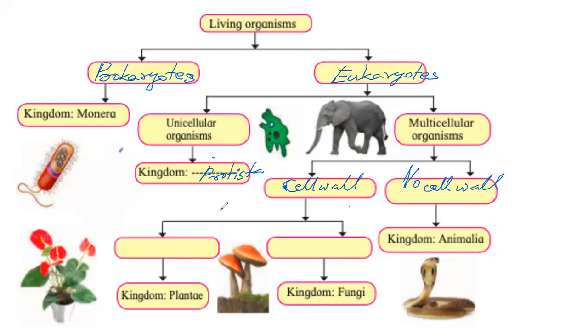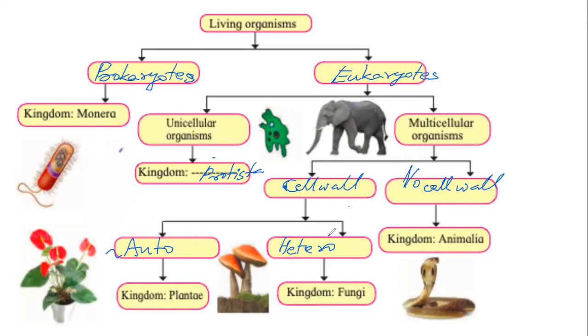And then the plants are the organisms, the cells of which have cell walls. They are further divided into autotrophs and heterotrophs. Okay.